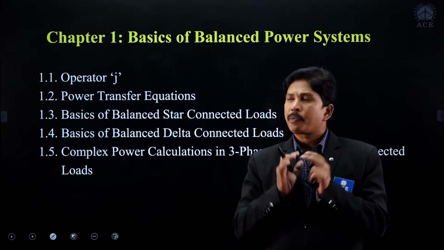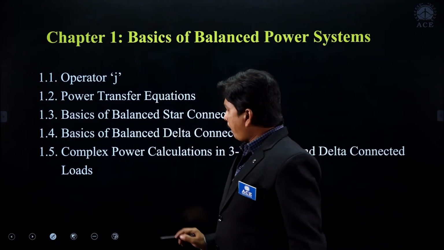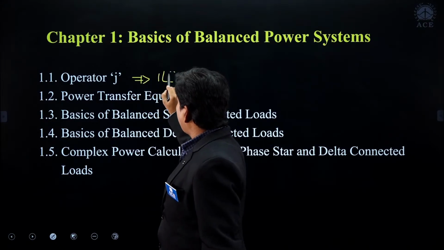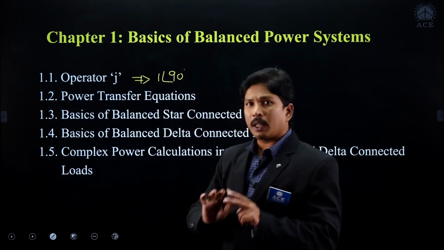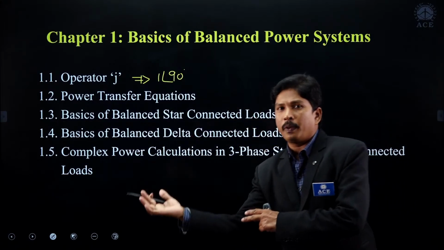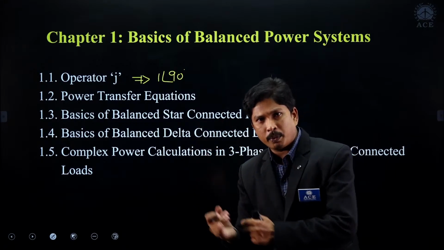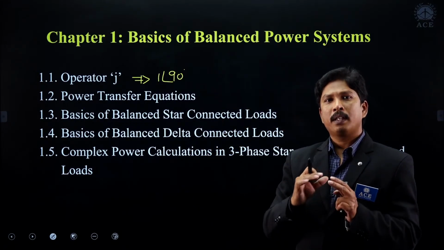So the operator J will give you the notation of 1 at an angle of 90 degrees, and we have to understand that whenever we are moving in the anti-clockwise direction, the angles will become positive, and whenever we are moving in the clockwise direction, the angles will become negative.